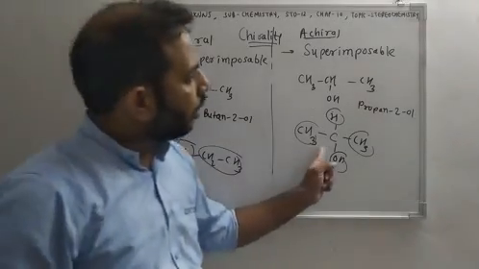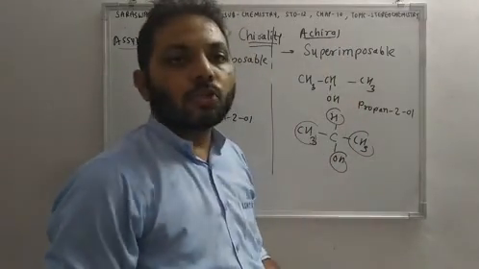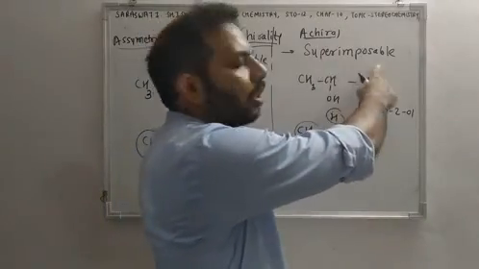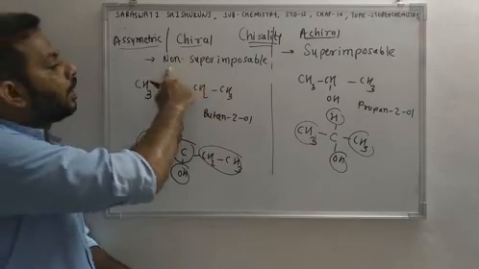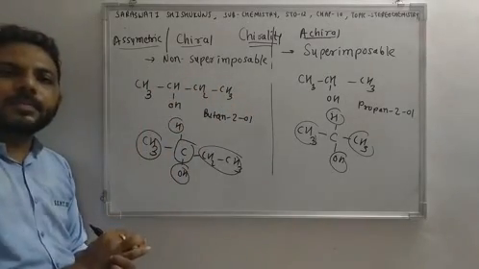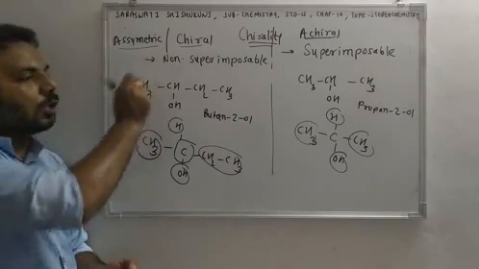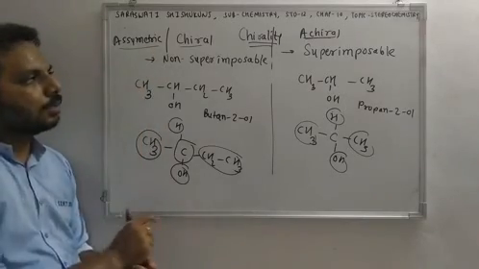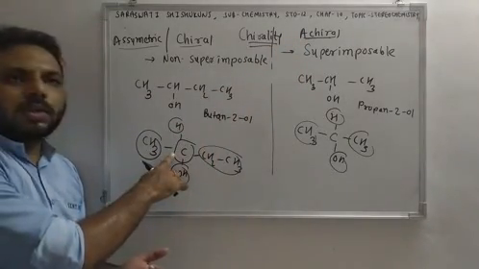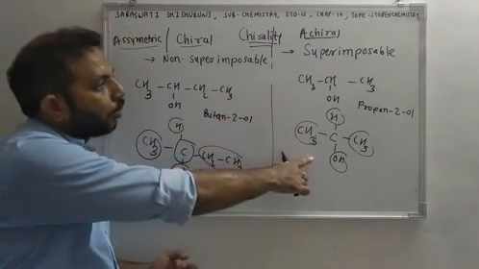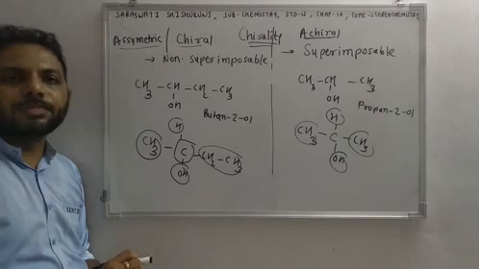Propane 2-ol and its mirror image is getting superimposed, then that is achiral. Non-superimposable, chiral. Superimposable, achiral. Right? So butane 2-ol is chiral and propane 2-ol is achiral. I hope you are clear about this terminology.